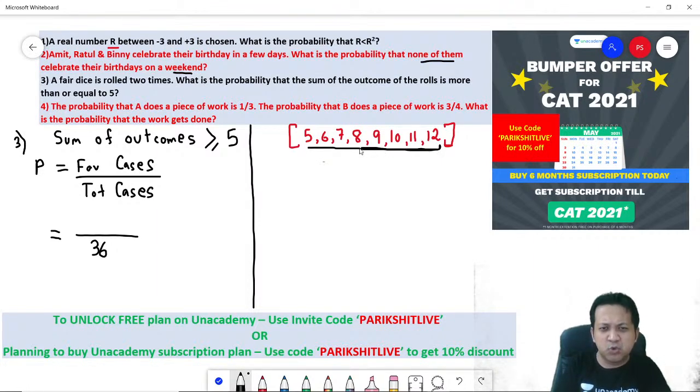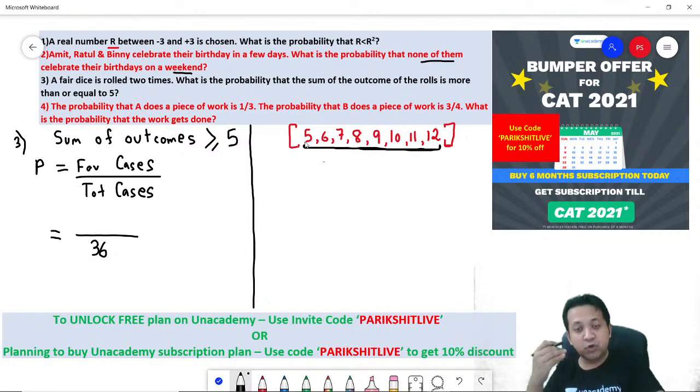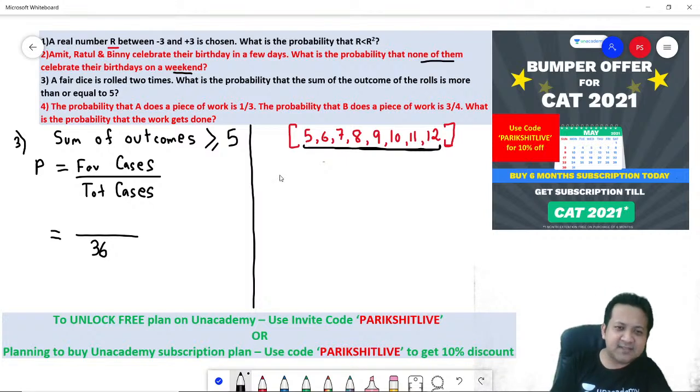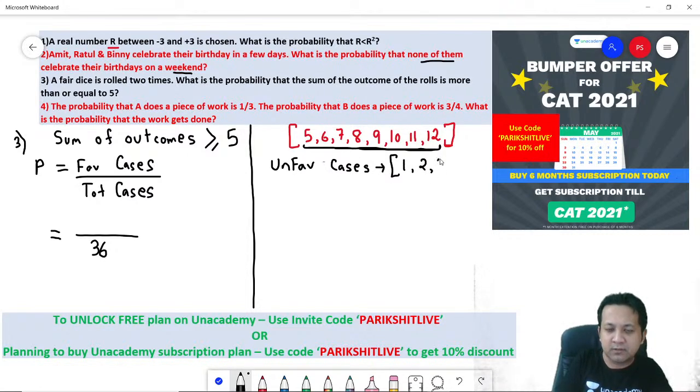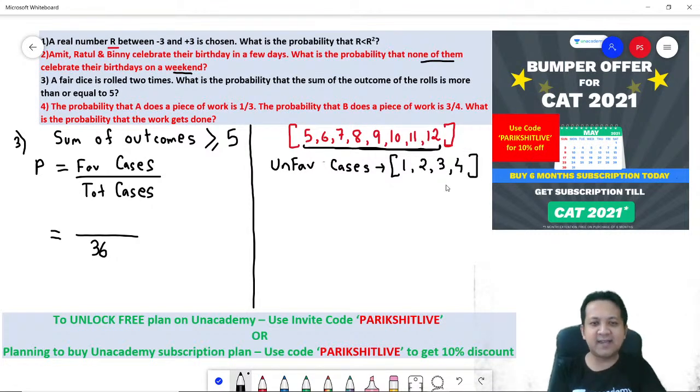So I would say there are too many possibilities, 5 to 12, too many. So let's think the other way around. Negative cases, let's call it unfavorable cases. What will be the number of unfavorable cases? Unfavorable cases are the cases where the sum can be 1, 2, 3 or 4. Would you agree? I'm just thinking the opposite way, so probably there are fewer cases in the unfavorable one.